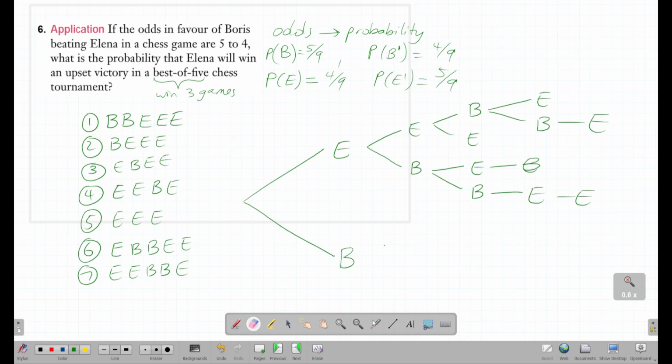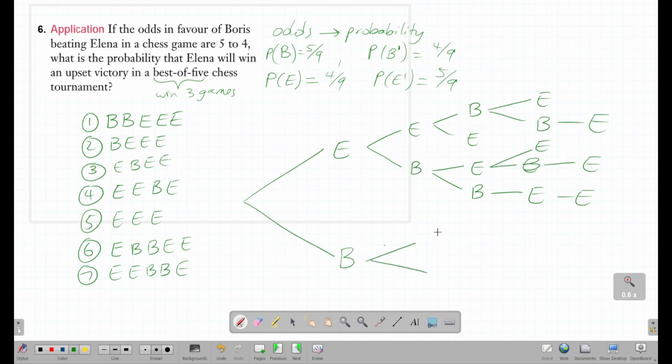So this path here, you have to draw like this because once Elena wins and then Boris wins twice, the only way for Elena to win at this point after the 3rd match is if Elena wins twice more in a row. For this path, Elena could win here. So after Elena wins this, Boris could win, or Elena could win. And if Boris wins his 4th game, then Elena will win her 5th game. All right, so that's that part taken care of.